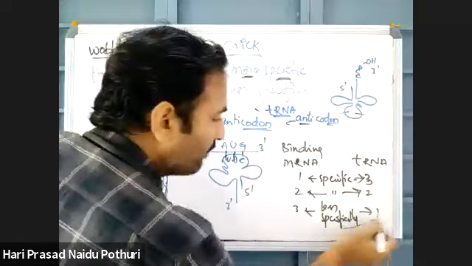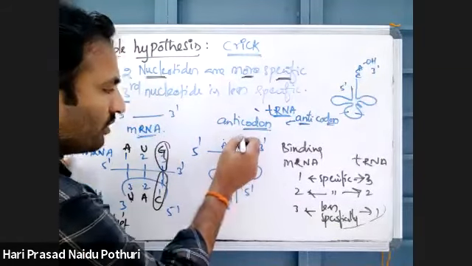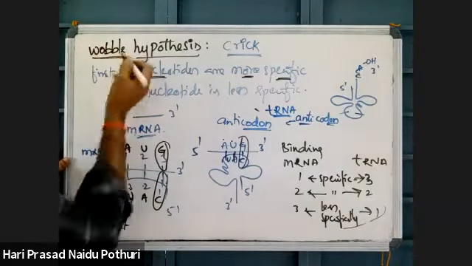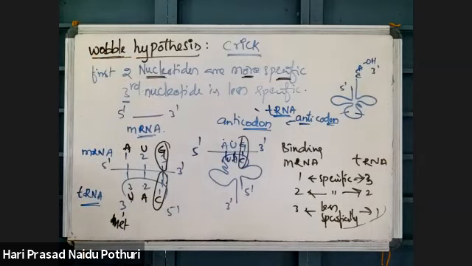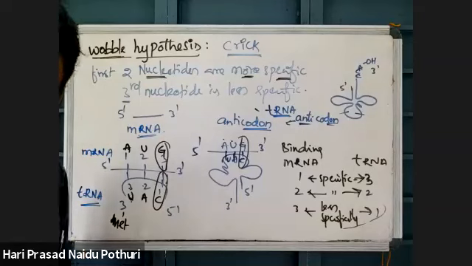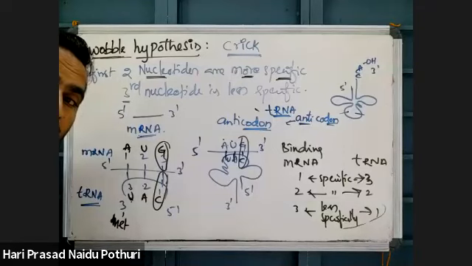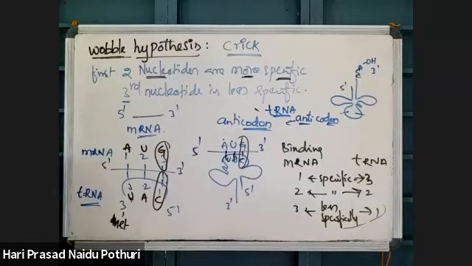This less specificity between this pair, what? The third nucleotide of mRNA and the first nucleotide of tRNA makes wobble pairing. That wobble pairing is giving more combinations. I mean, more number of codons will code for a single amino acid. A single amino acid will be coded by more number of codons.